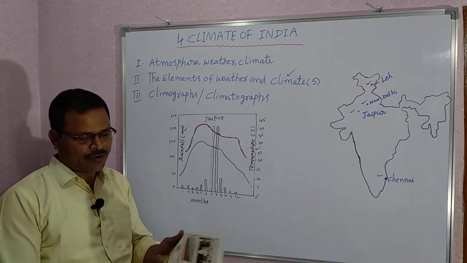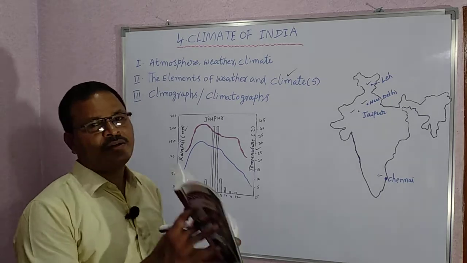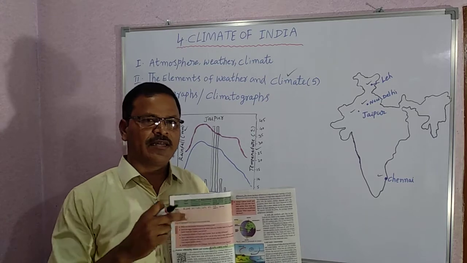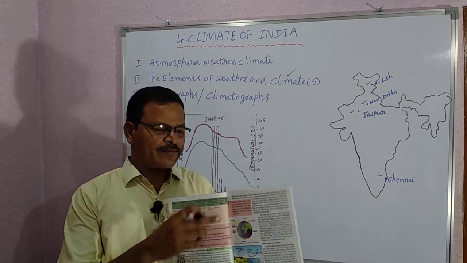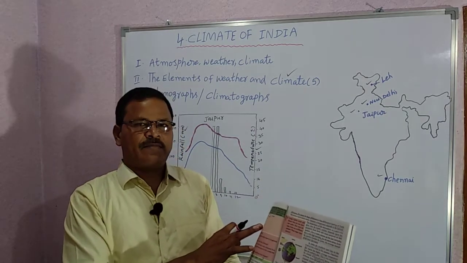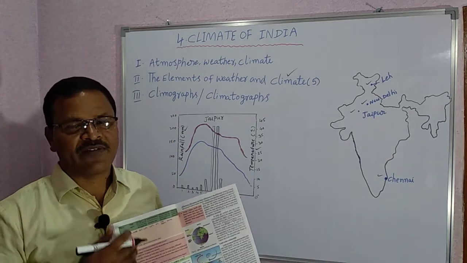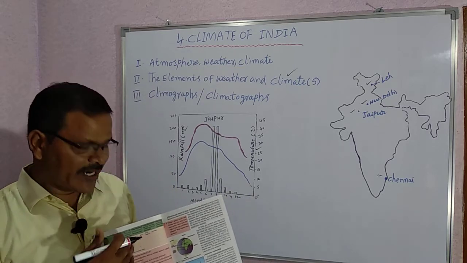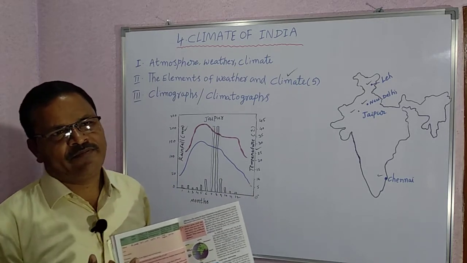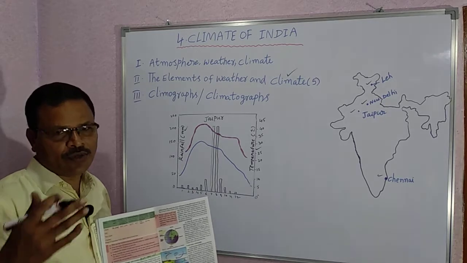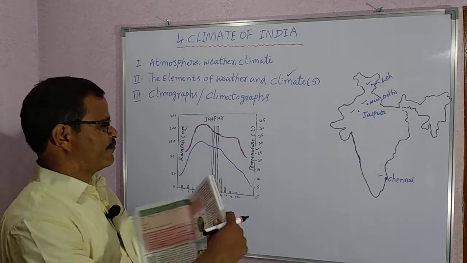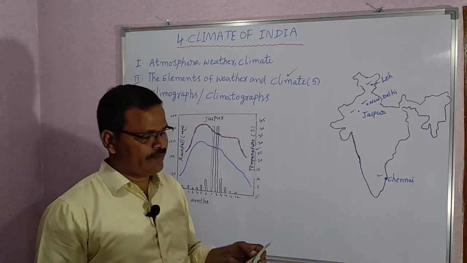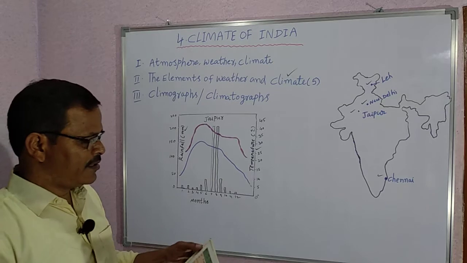All of you open your textbook at page number 46. A table is given here. You have to fill the 5 columns. The first column is already filled with the names of cities. The remaining 5 columns you have to fill. I shall tell you how to fill them. What is the first one? Jaipur.